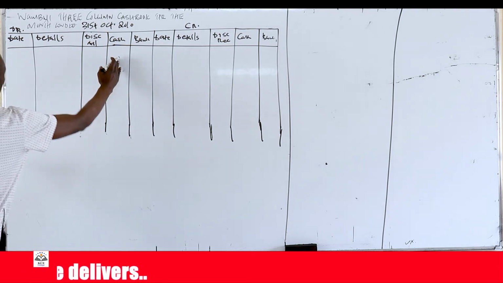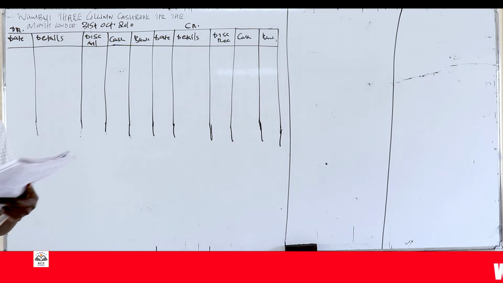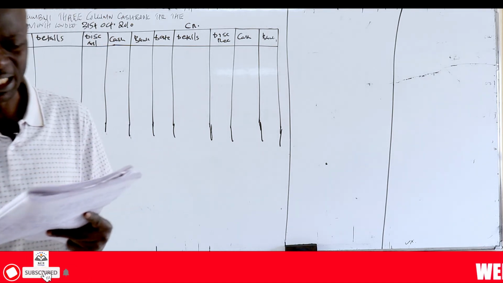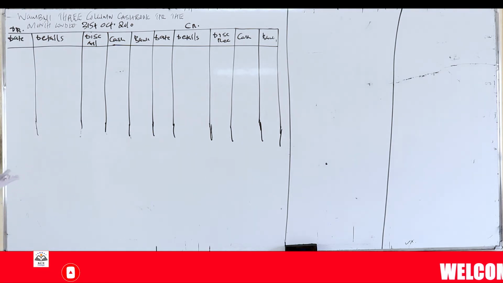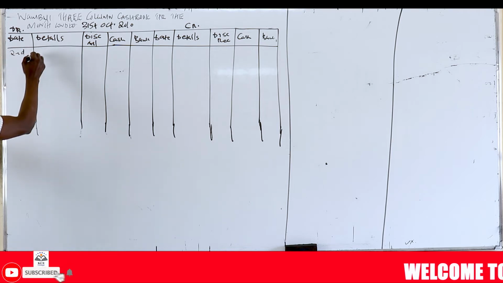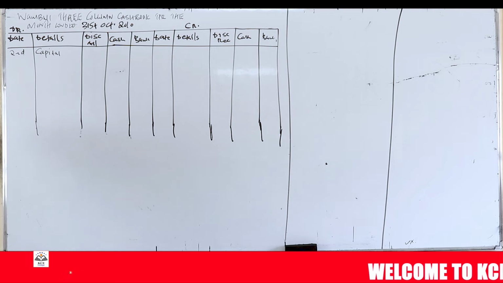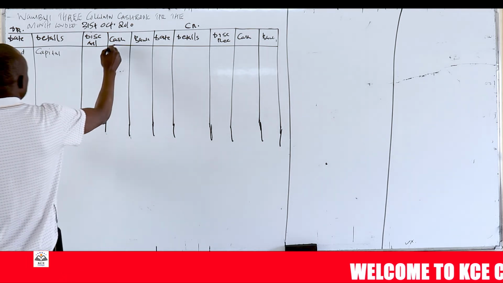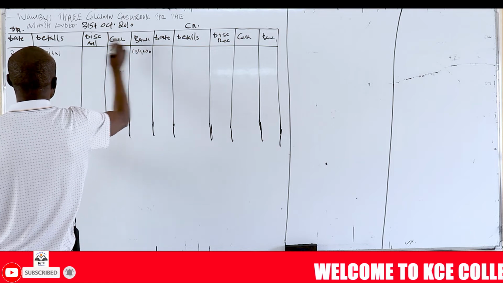So we're going to be recording. When we receive cash, we record on this side. And then we open the individual ledger accounts. So now we're going to record it very fast. On 2nd, he opened a bank account and deposited 150,000 and retained 50,000 in cash. The amount of money that we start business with is called capital. So here it is the receipts, where the business received cash. So you write here, received from who? From capital. You write here capital. The amount they received in cash was 50,000, so you record here 50,000, and bank 150,000.